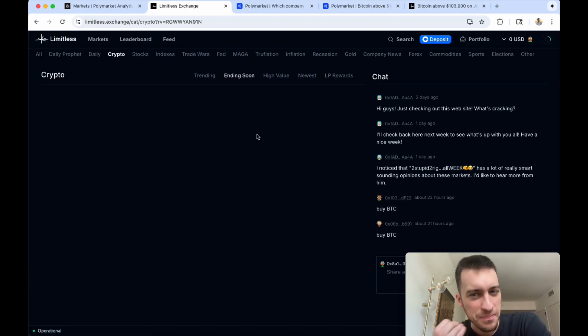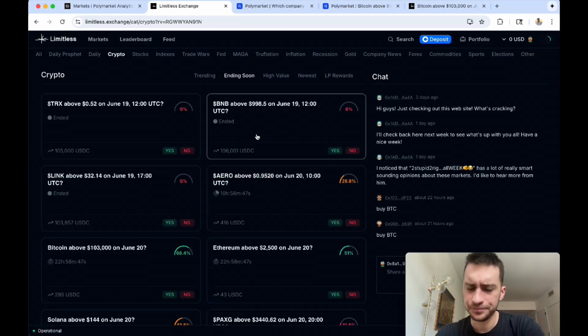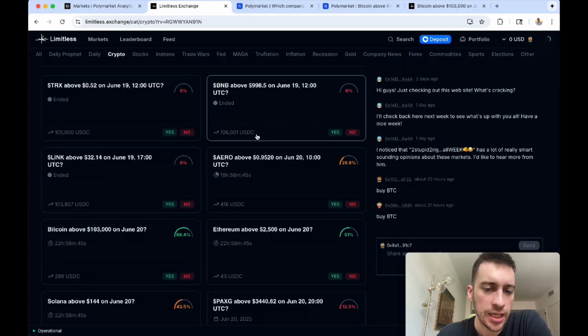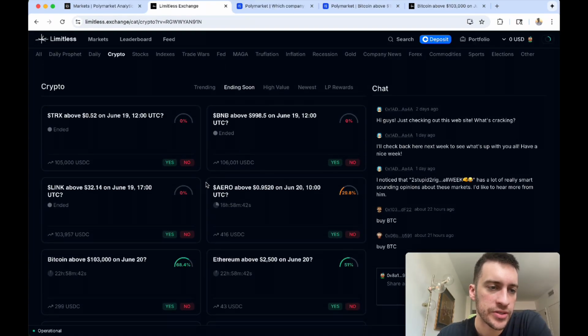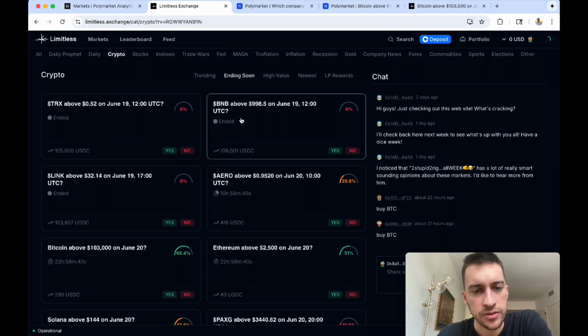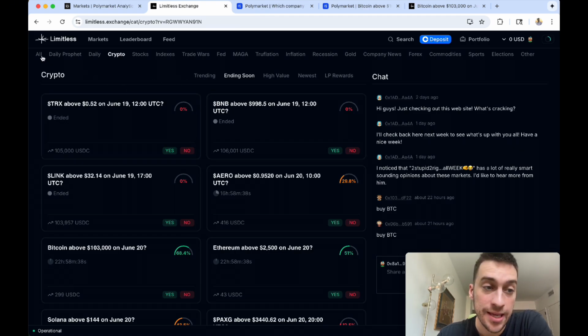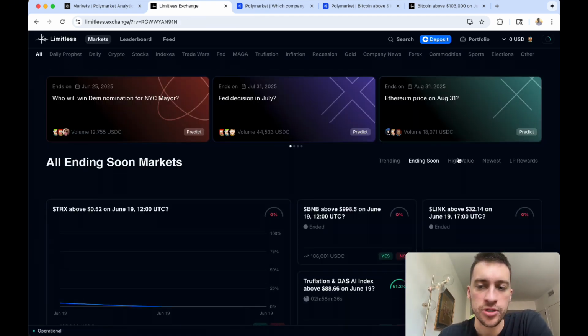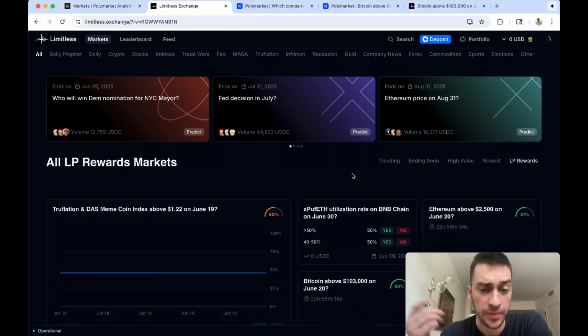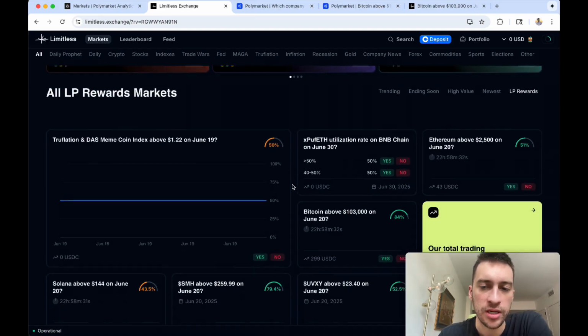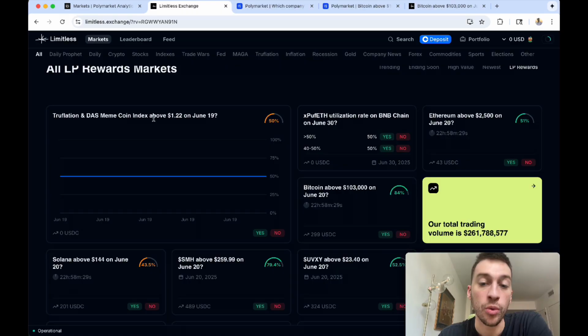But I would say the main arbitrage, the one I just showed you, is probably the best. But yeah, you can see a lot of these markets are just very easy to arbitrage. At the same time, guys, not only do you earn arbitrage profit, they also, just like Polymarket, offer liquidity pool rewards as well.